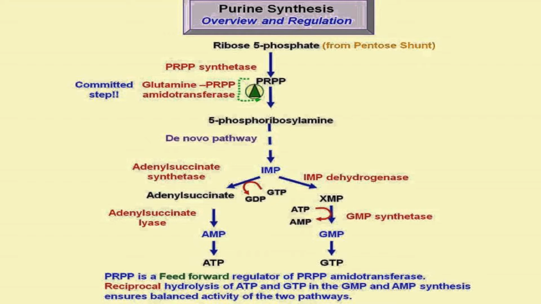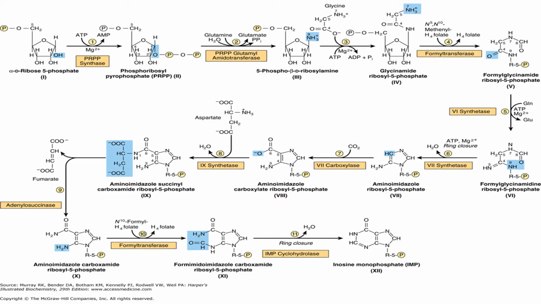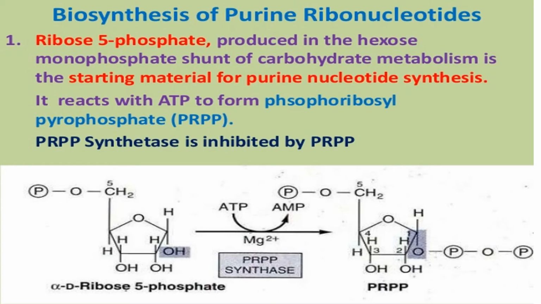From hypoxanthine, there are two different enzymatic pathways. One involves IMP dehydrogenase and the other involves adenylosuccinate synthase. This is the 10 reaction, and in the 11th reaction inosine monophosphate forms, and then two reactions produce GMP and AMP, and then phosphorylation produces GDP and GTP. We will discuss its single pathway.